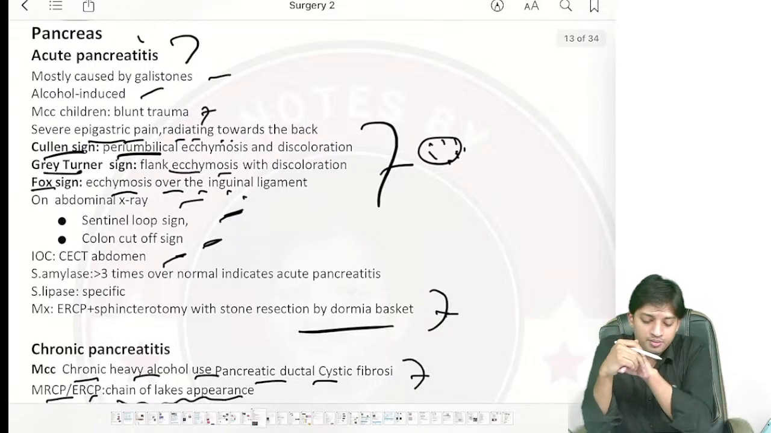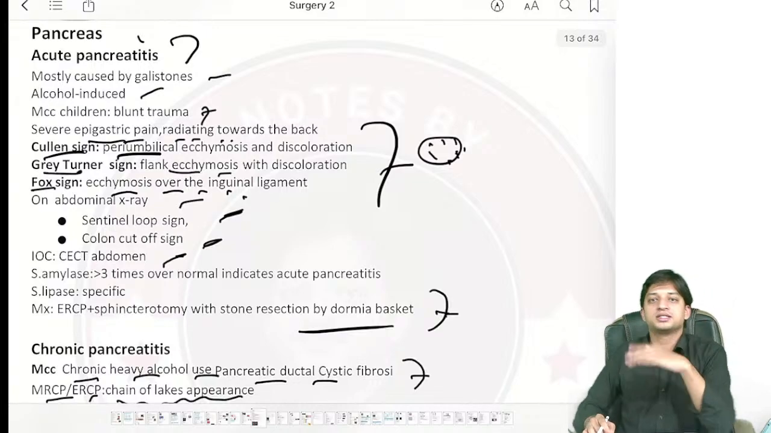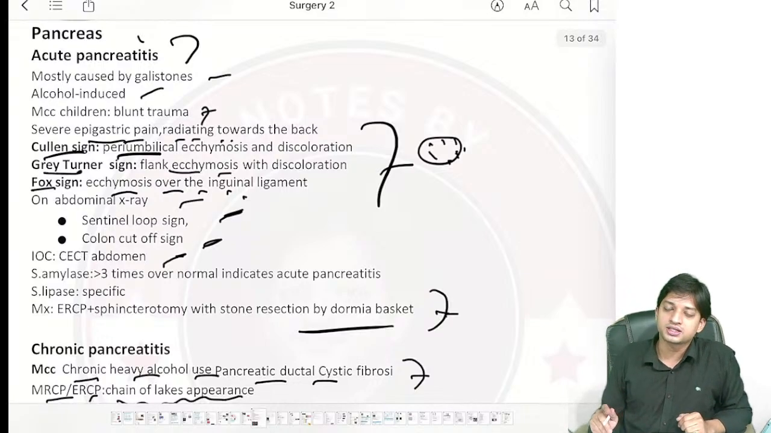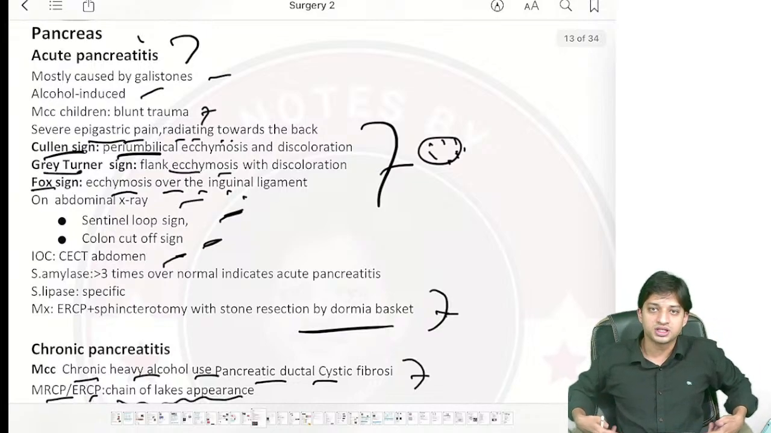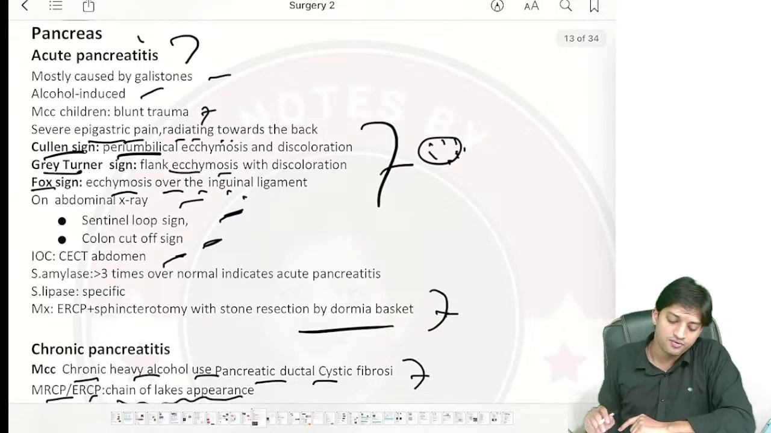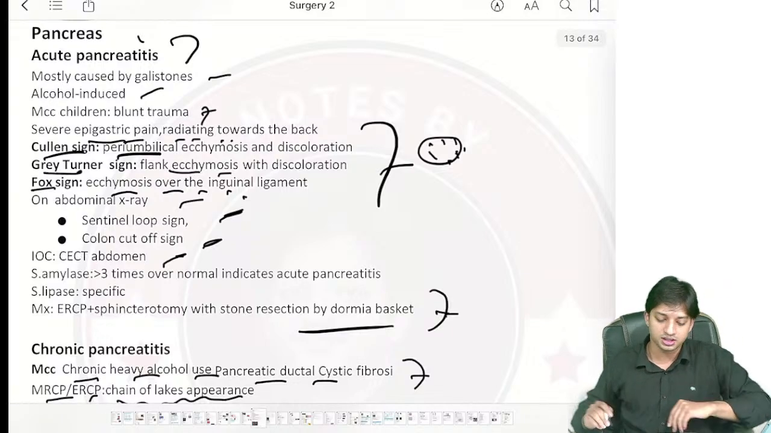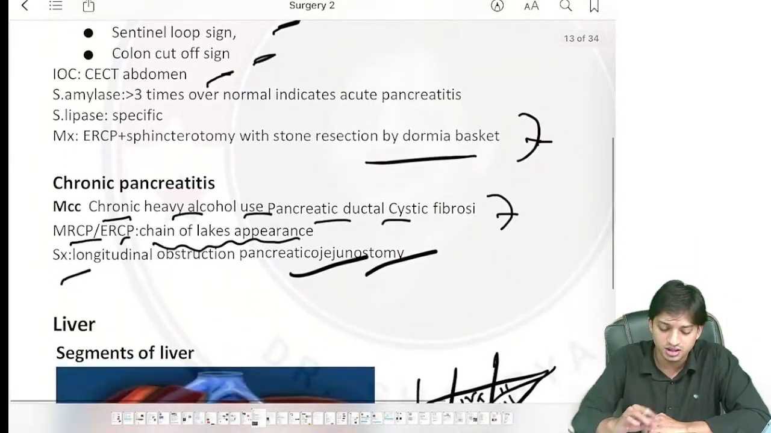Now, come here. Some signs they will give you. What is Cullen sign? Cullen sign is periumbilical tenderness and ecchymosis and discoloration. Grey Turner sign, there is flank bruising or ecchymosis present in the flanks and discoloration. Fox sign is there. Ecchymosis over the inguinal ligament region is there, right? On abdominal X-ray, what you will see is sentinel loop sign and colon cutoff sign.